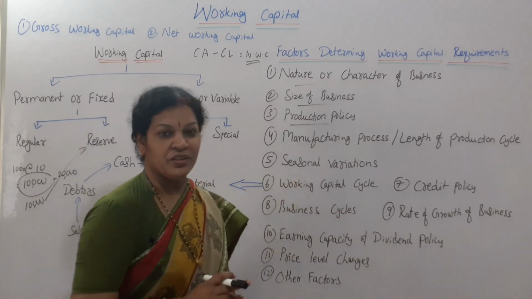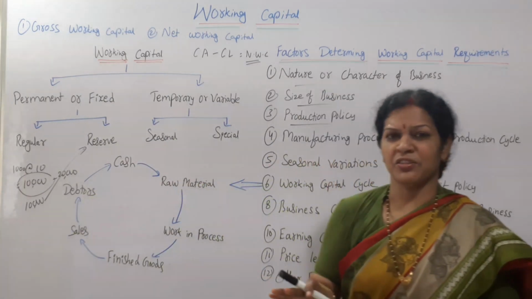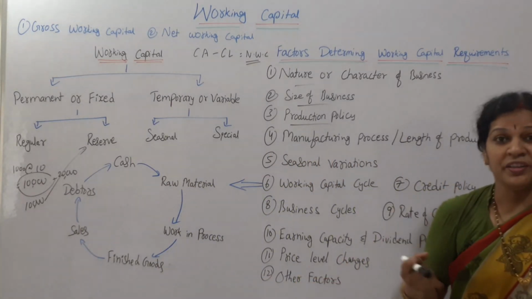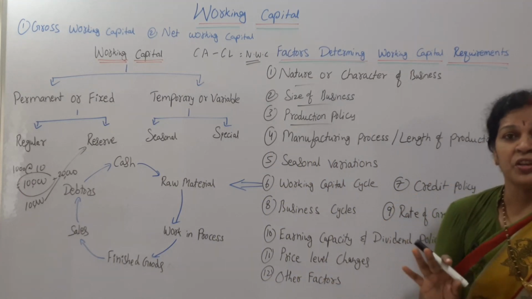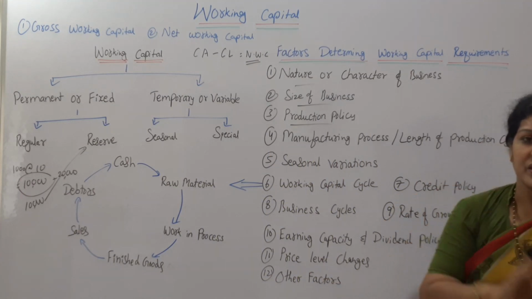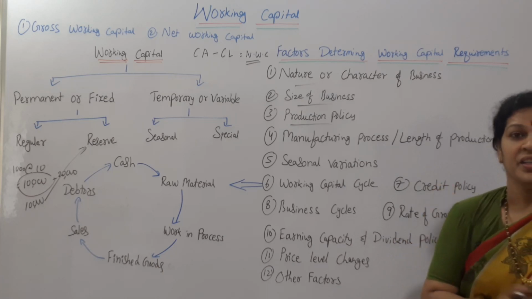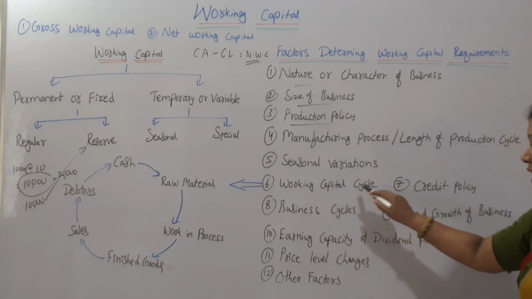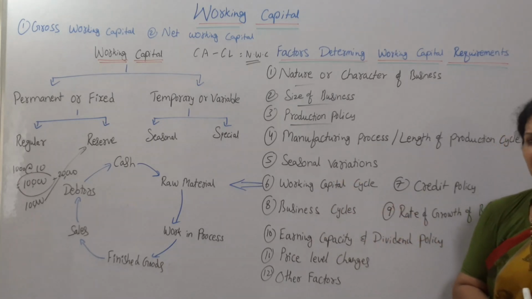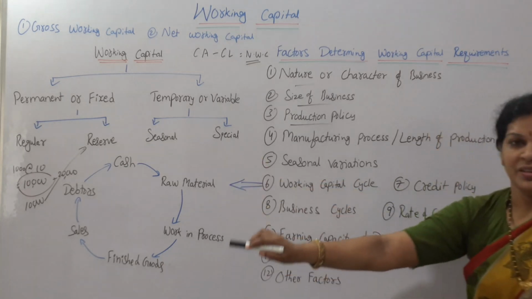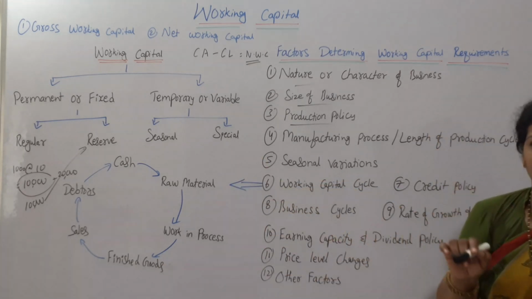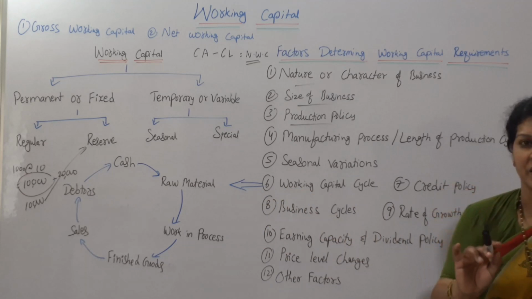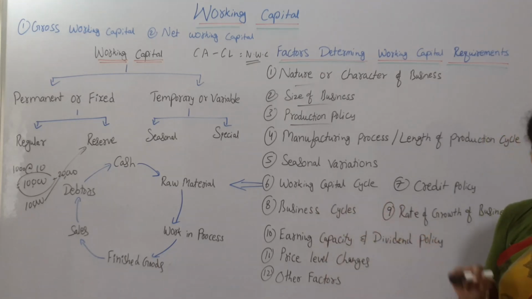In the same way, seasonal variations, as we have discussed, seasonal variations means according to the season. When the proper season is there, we have plenty of products available, and we need not spend much on the working capital. Where the season is not there, the prices are high, and you need more working capital. It depends on the season. In the same way, working capital cycle. What does working capital cycle mean? I have given it to you here. There is this process from manufacturing until it goes to the customer and is sold. So this process we call the working capital cycle.